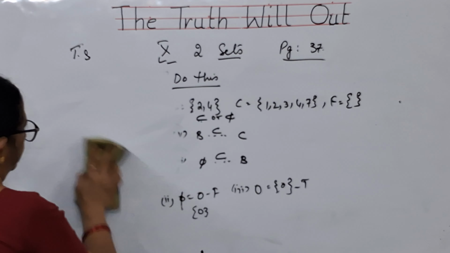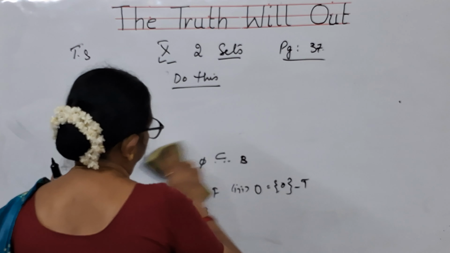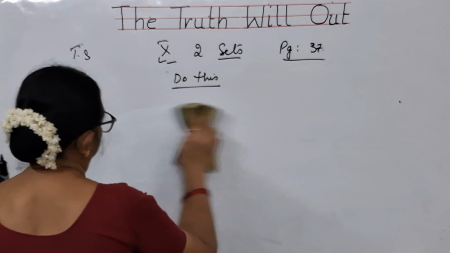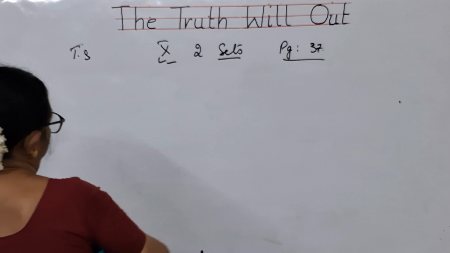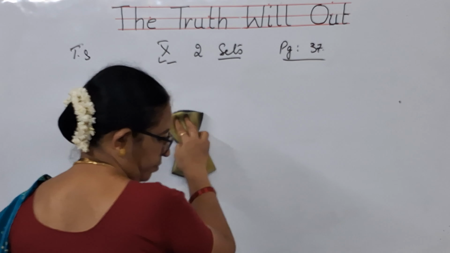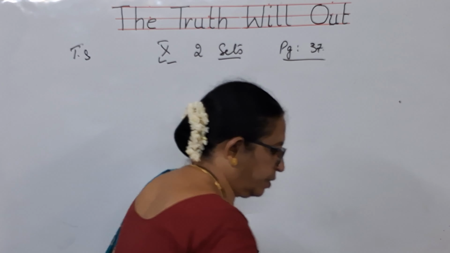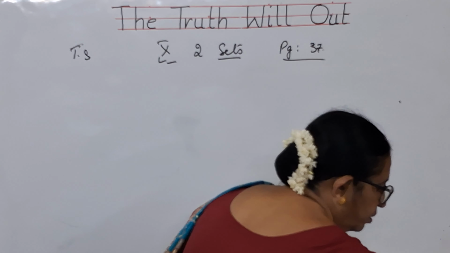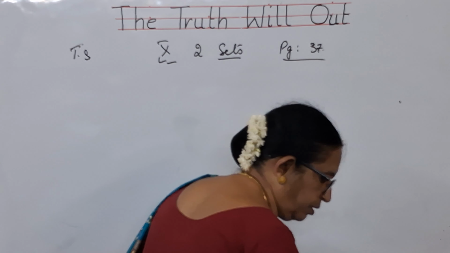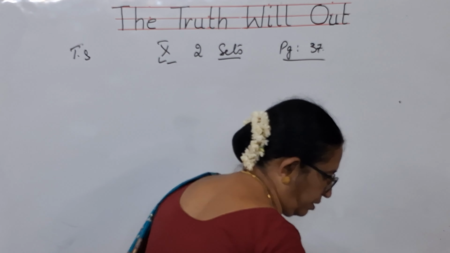Now, the next one, I wanted to do this, try these sums, children.